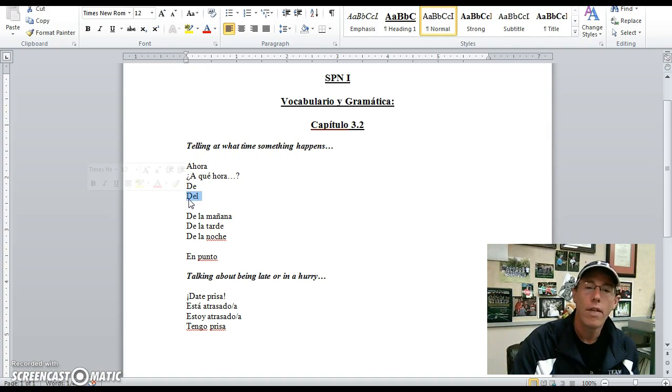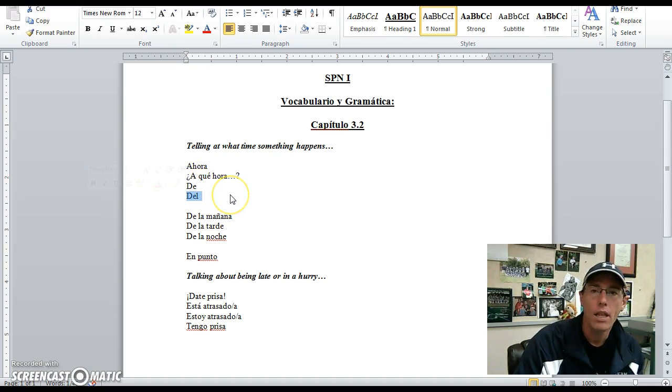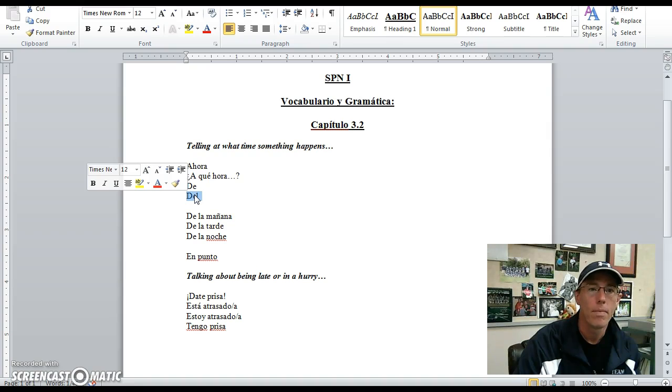Del means of the, or from the. It's actually a contraction. De meaning of or from, and then the word el, which is the masculine singular form of the word the. So we have of the or from the. Let's go ahead and continue.